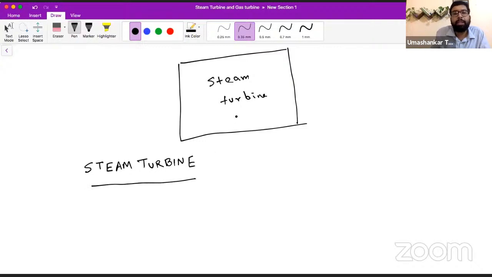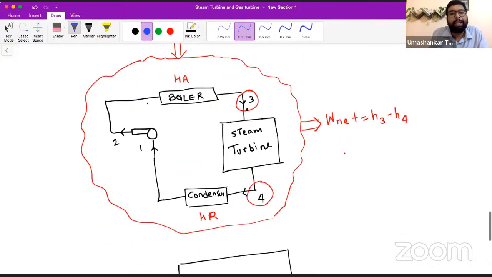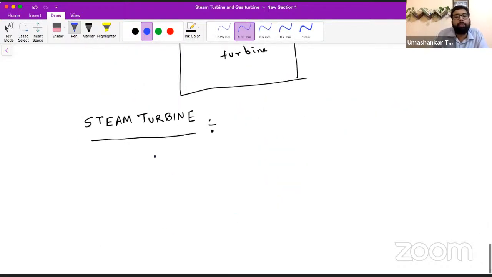What is happening inside this box, that we are getting this work out of it. We are getting this work from it. Okay. So now if I define the steam turbine, on the basis of your existing knowledge: in a steam turbine, the steam is entering at a high temperature and high pressure. Steam turbine, it is a prime mover, we can say.